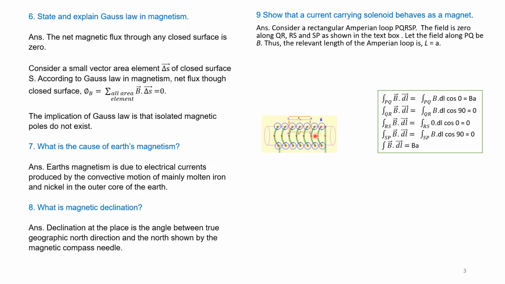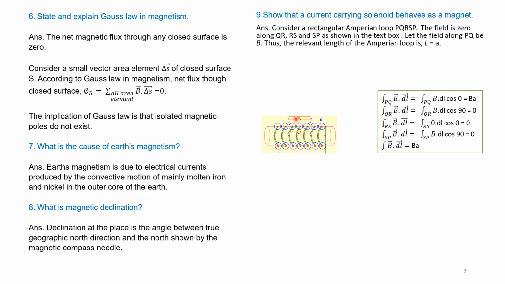And in the segment QR, that is Q to R, the integral of B dot dl is equal to integral QR B dl cos 90. See, this is vertical and the angle is 90 degrees. So cos 90 is 0. Therefore, B dot dl is 0. Similarly, for R to S, B dot dl is 0, because B is 0 as there is no field outside. The magnetic field is only inside, so outside it is 0. Hence B is substituted as 0, and 0 into dl cos 0 is 0.